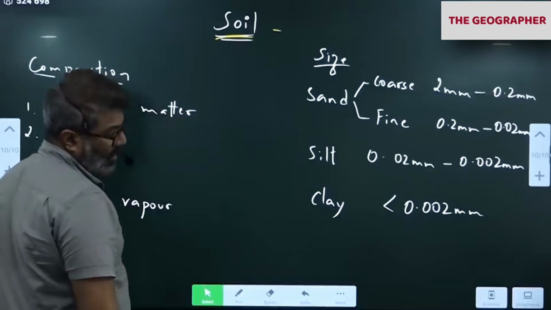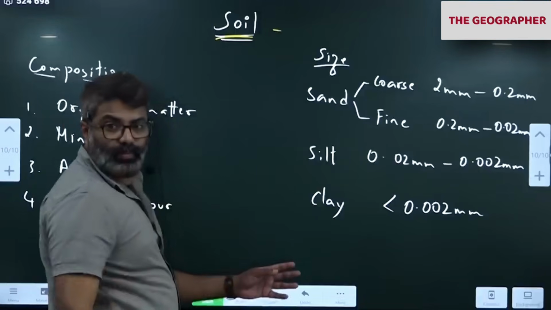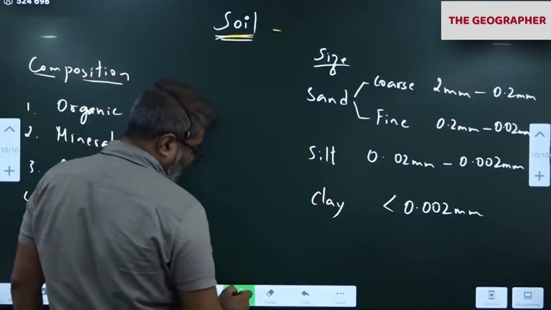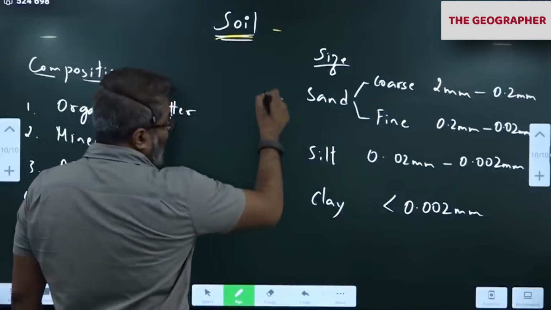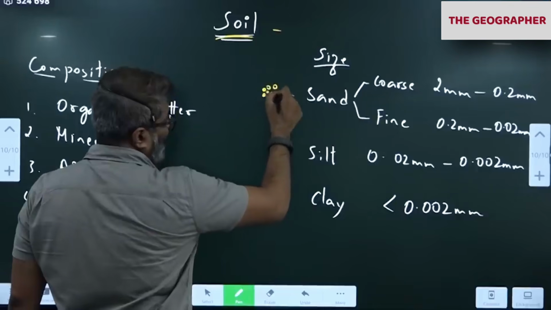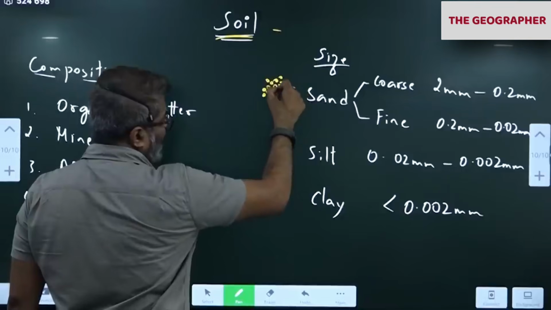Sand, silt, clay. Clay is very, very small, like the powder you apply. Very smooth. That means sand grains are larger in size. All of you have seen sand, construction sand and all. All of you have seen, right? Construction sand.